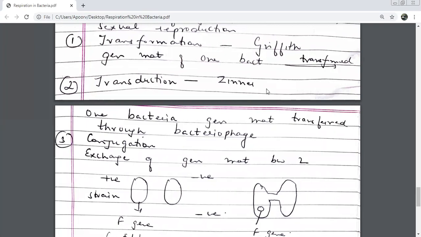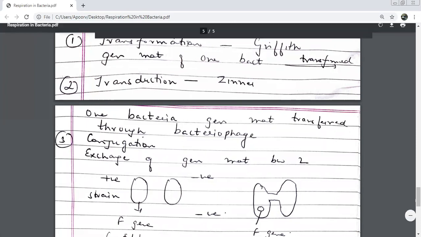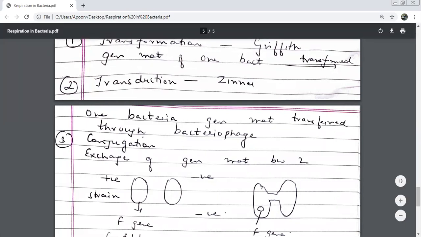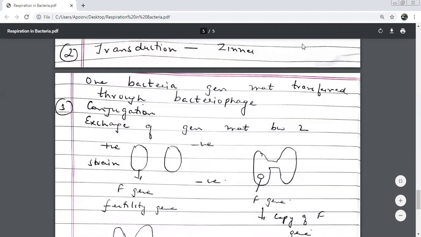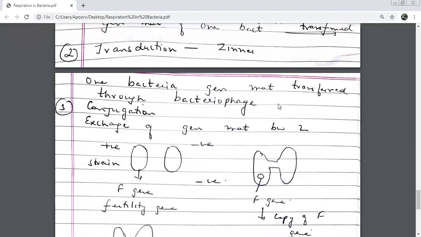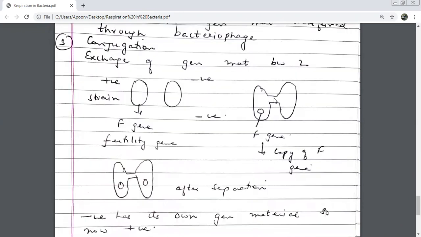He showed us that this happens. It was Zinder. So the first is transformation. Griffith told us that genetic material of one bacterium was transformed. See, in transduction, one bacterium's genetic material is transferred through a bacteriophage, not directly from one bacterium to the other. This is called transduction, children. And the third and the last and the most interesting one is conjugation.